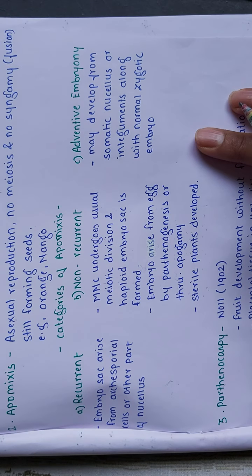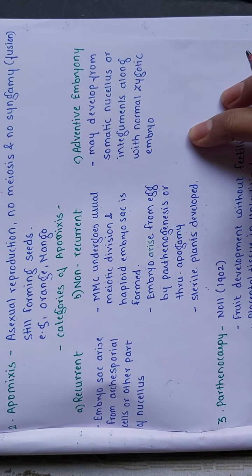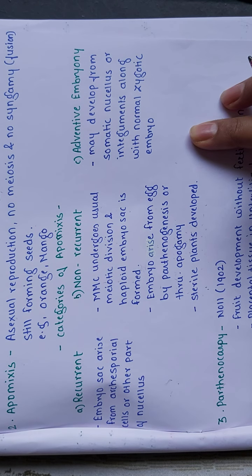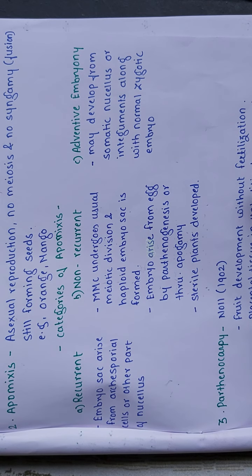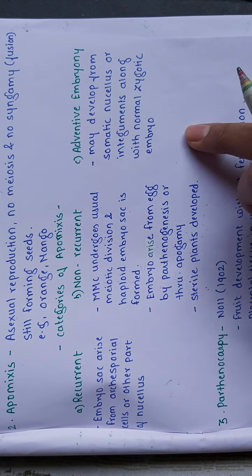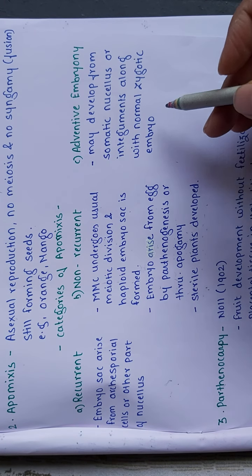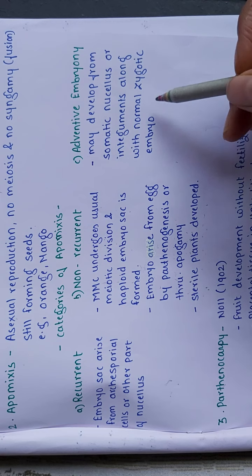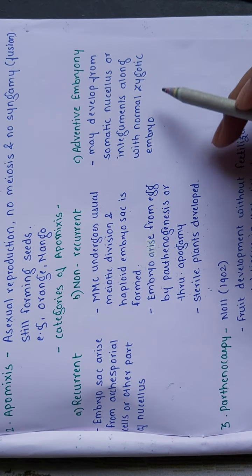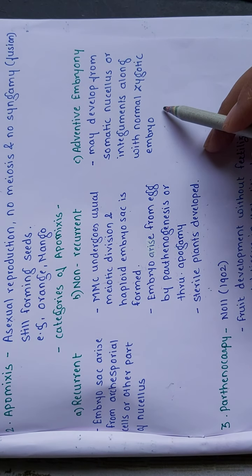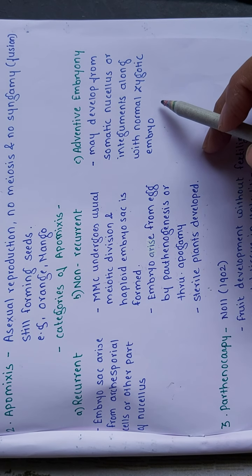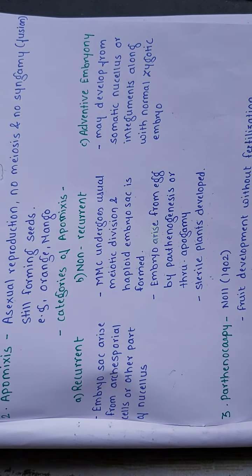The next category of apomixis is adventive embryony. In this, the embryo may develop from the somatic nucellus or integument along with the normal zygotic embryo. Means the normal zygotic embryo is there, but along with it another embryo develops simultaneously.